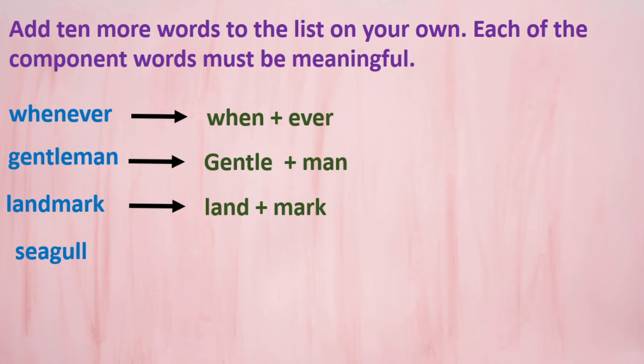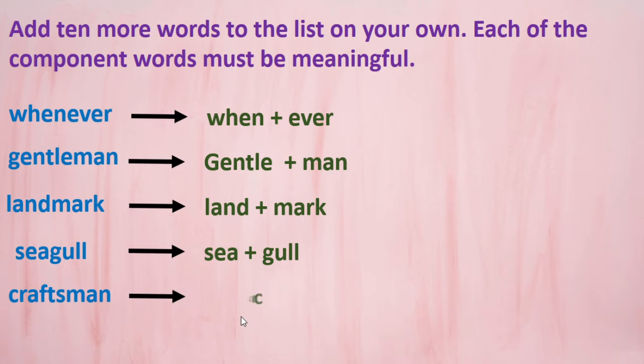Next is seagull. This is a bird. The component words are sea plus gull. Seagull, right? Got this? Next we will write craftsman. You know the meaning of craft and you know the meaning of man, isn't it?